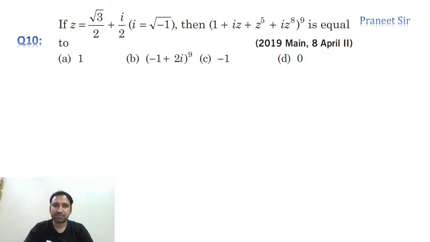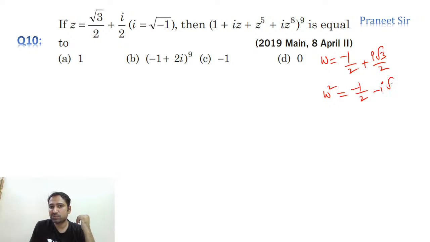So try this question. Can we relate this z with omega? We know what omega and omega square are, guys. Let me write down the values of omega and omega square, the cube roots of unity. Omega is equal to minus 1 by 2 plus i root 3 by 2. And omega square is minus 1 by 2 minus i root 3 by 2. If we can relate this z with omega or omega square, then it will be good, guys. What is the answer?